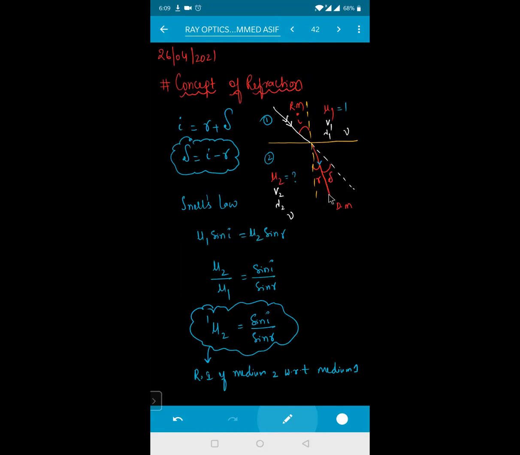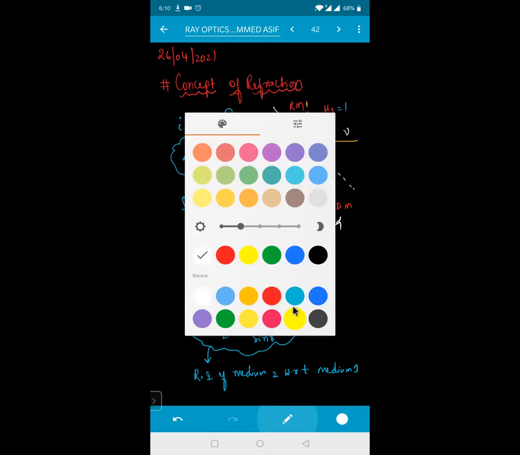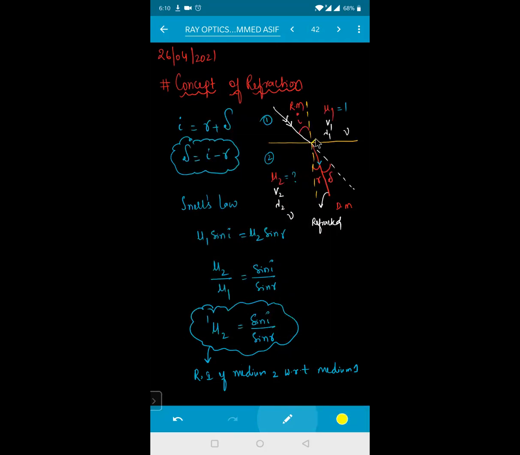Apart from this, this one is your refracted ray. See, refraction and reflection take place simultaneously, beta. Even in this one, a certain amount of light will be reflected back. Whatever is this angle of incidence, this one is also your angle of incidence. So this will represent the reflected ray. Clear? So we got 2-3 points very clear.